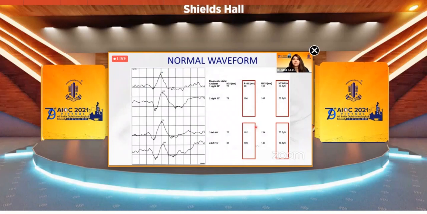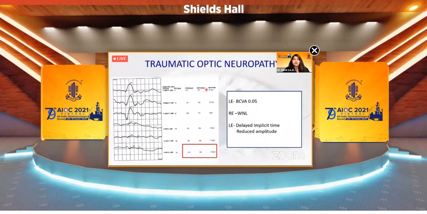This is the normal wave pattern in both the eyes, where we can see the latency is within normal limits as well as the amplitude. In a case of traumatic optic neuropathy, you would see that in the left eye there is some delayed implicit time and the amplitude is significantly reduced.